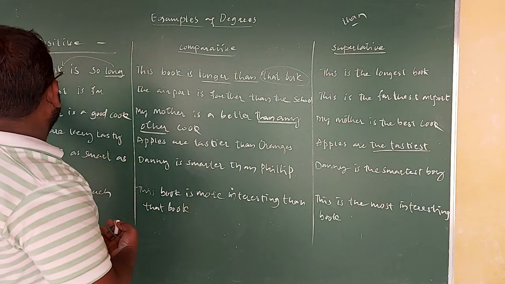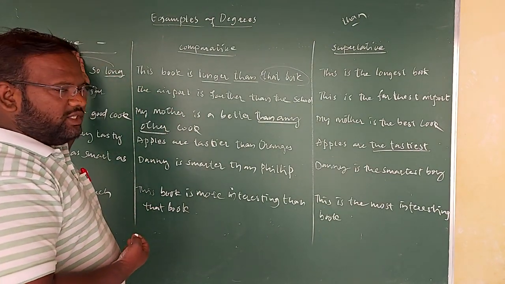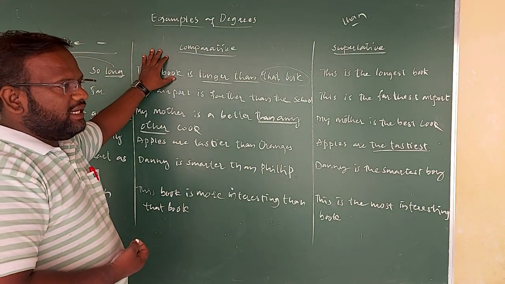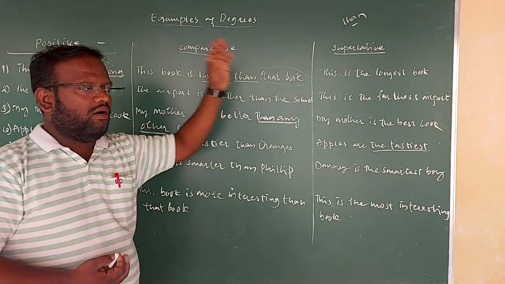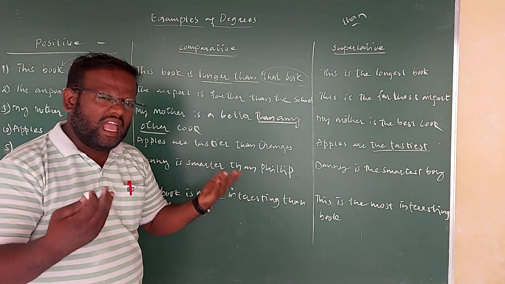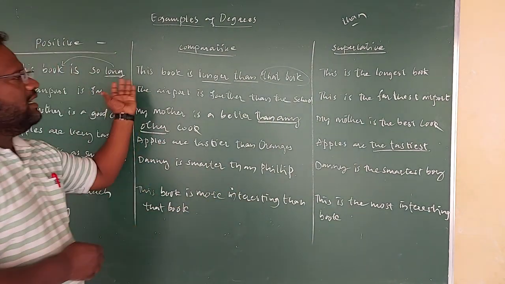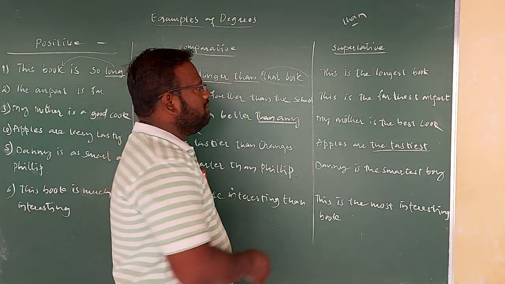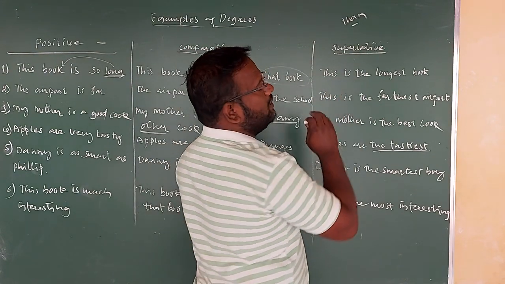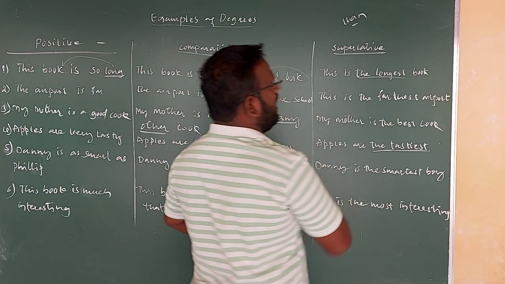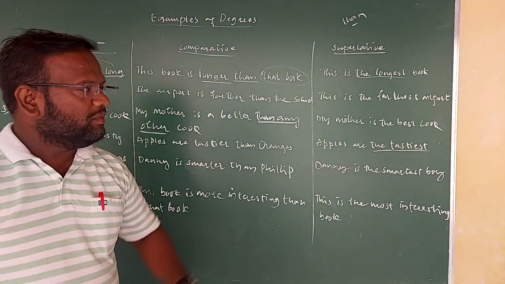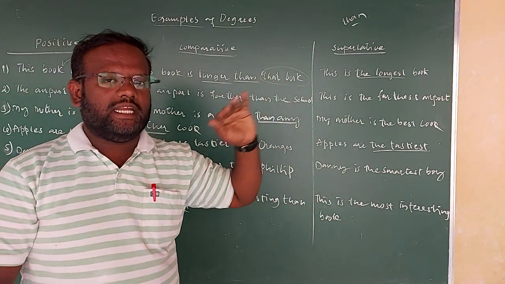Okay, so the book is so long, positive degree. In the comparative degree it will become "the book is longer than that book," or "the book is longer than any other book." Then in the superlative degree it will become "this is the longest book," which means, by adding the longest, very clearly it is the superiority.